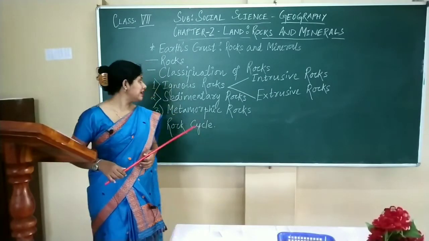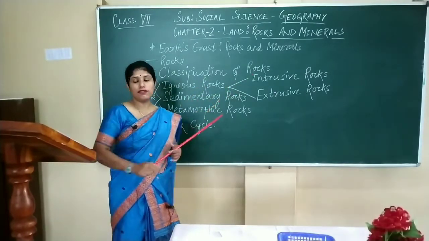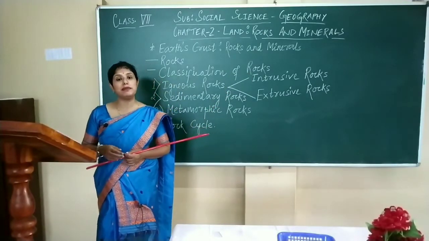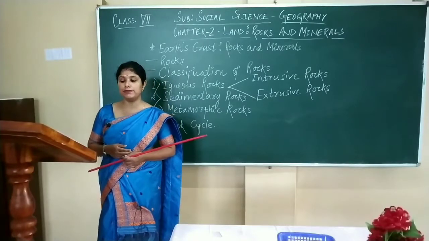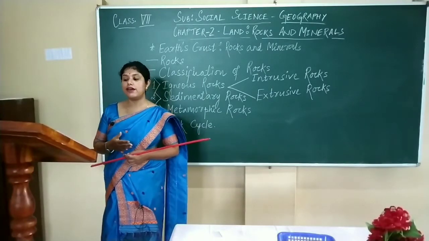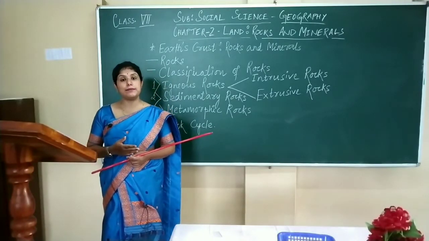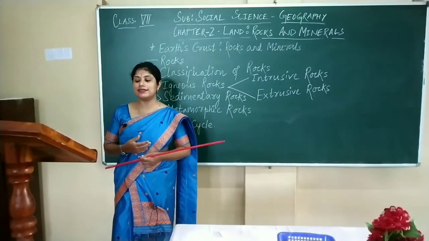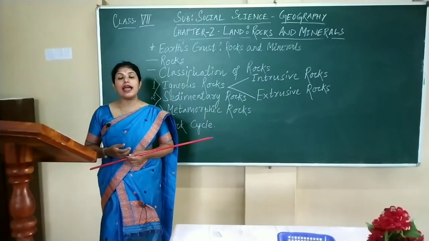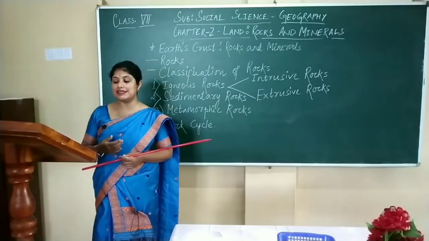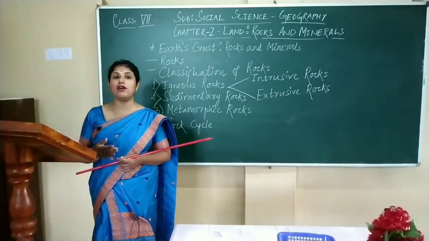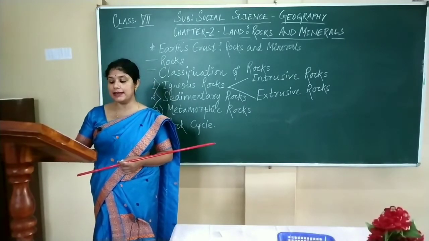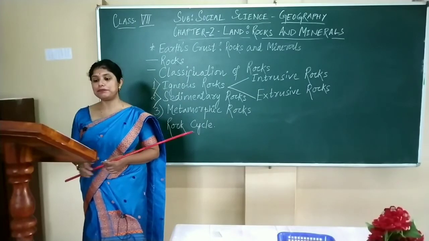So now next is the classification of rocks. Rocks are generally classified on the basis of mineral and chemical composition. This implies that rocks are classified by the type of minerals which are found in them, for example, quartz, mica, etc. And chemical composition simply means the chemical formula or proportion of elements in minerals.